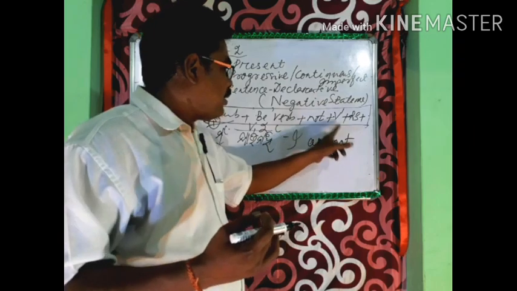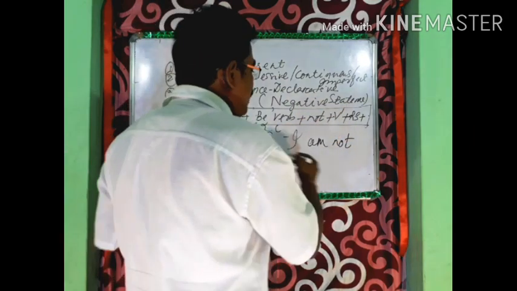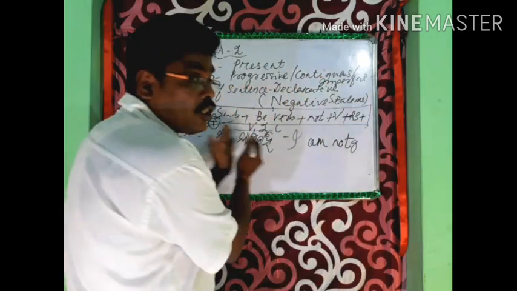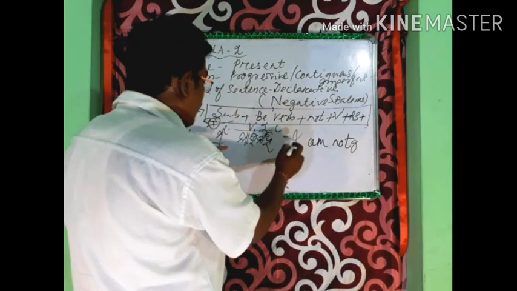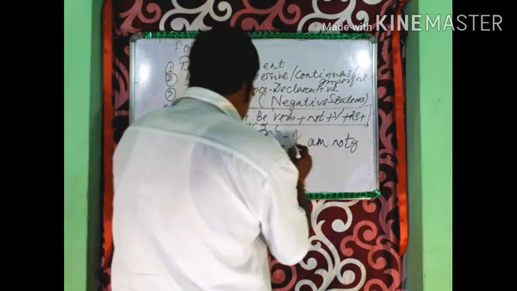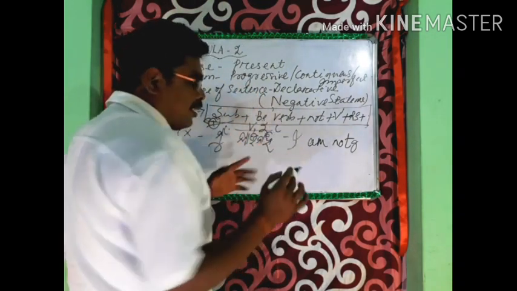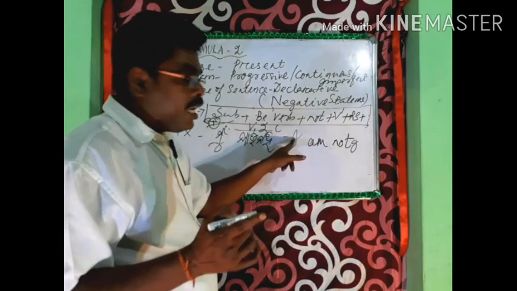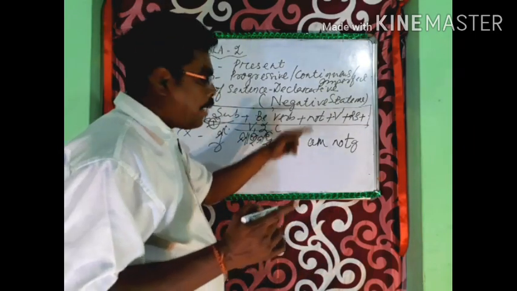So, I am not, then B1, it means the base verb, go, plus ing. Rest of the words, there are no rest of the words, only two words. So first the subject, in English that is I. Then the present be verb, am, is, are. Though the subject is first person singular, I must choose am as the be verb.